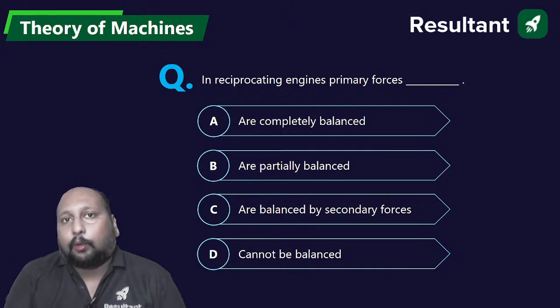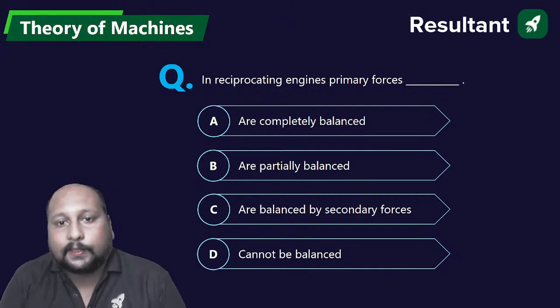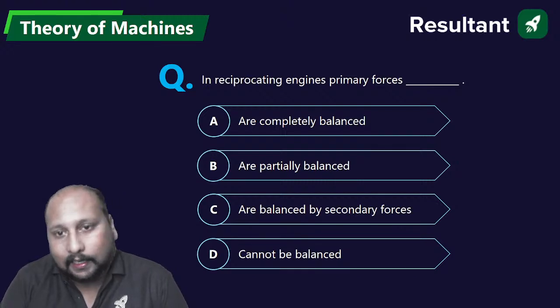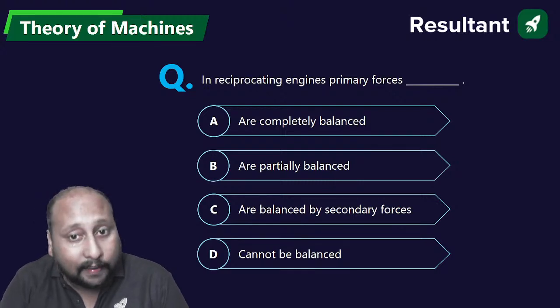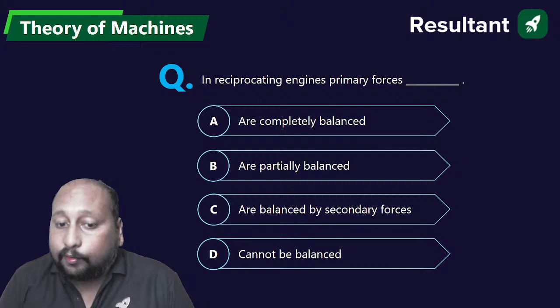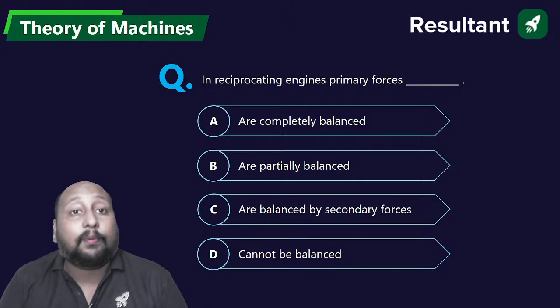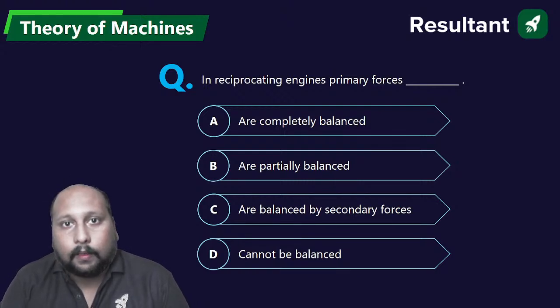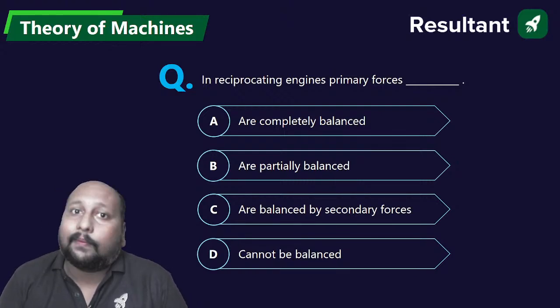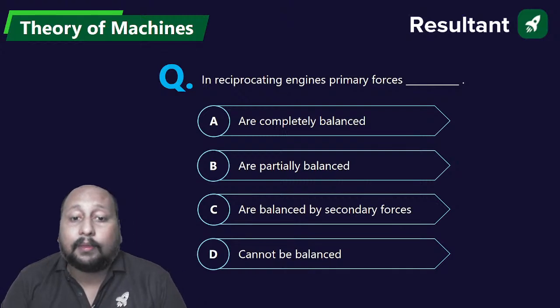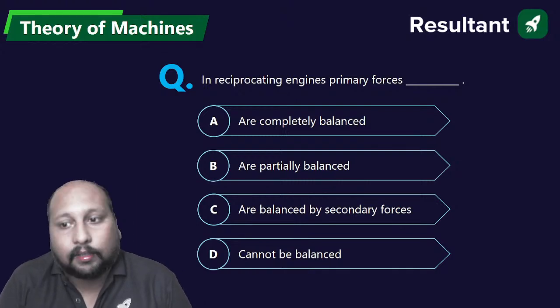Now let's take some questions from the balancing topic also. In reciprocating engines, primary forces are completely balanced, partially balanced, balanced by secondary forces, or cannot be balanced. Recall, in reciprocating engines, are we going for complete balancing of the primary force or partial balancing?